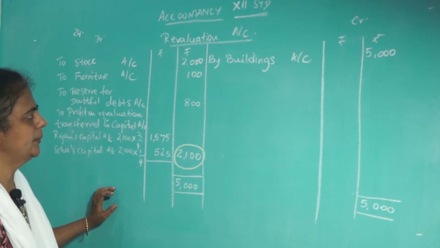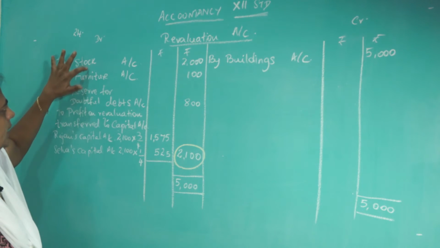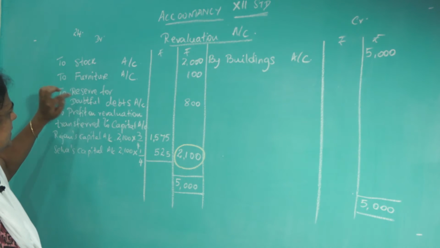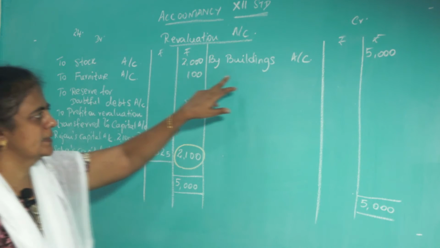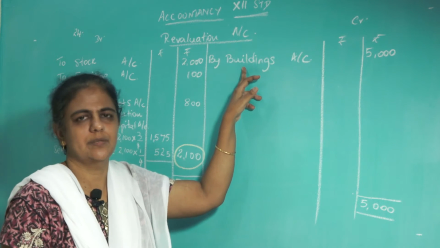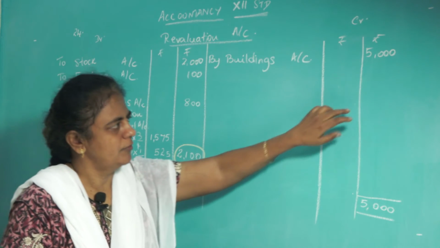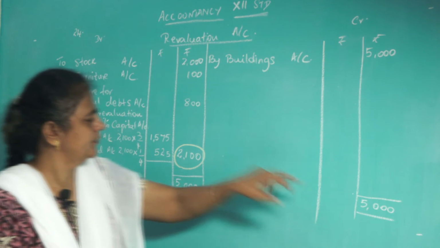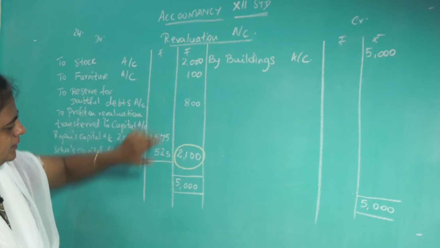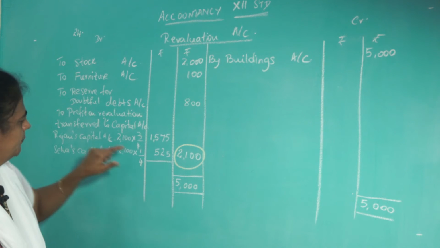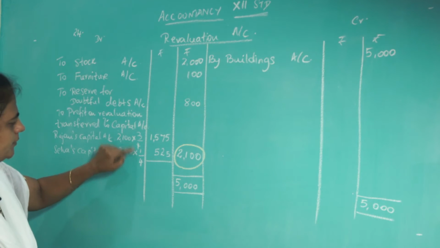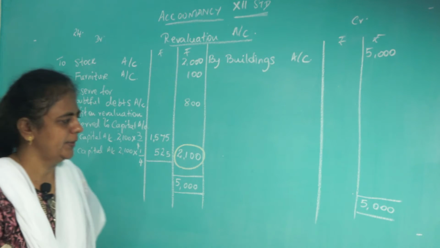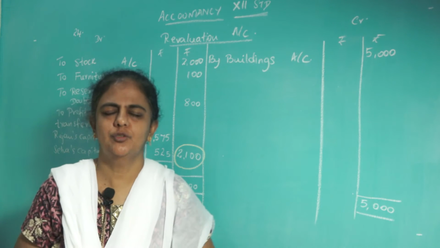So what you have to do? Assets, these two are assets. Asset is decreasing, it's a loss. Same, you are creating a reserve for doubtful debts, that is also a loss. Buildings is an asset, it is increasing, so it is a profit. So credit side is greater. Find the difference. You are getting profit of 2,100. That 2,100 should be given to the old partners in their old profit sharing ratio. Okay.